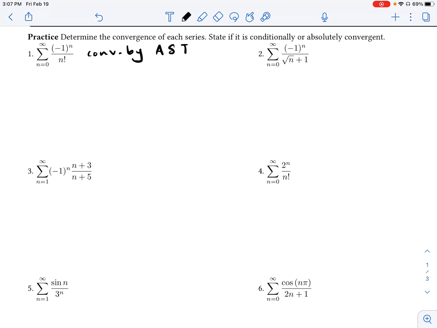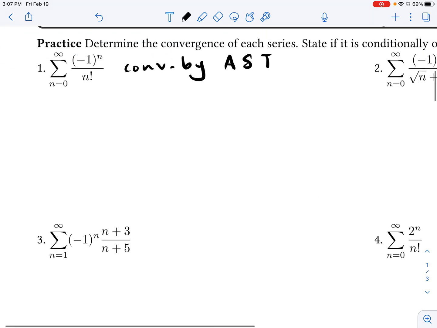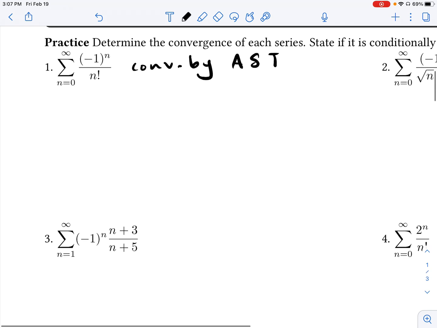And for the intent of this video, I'm not going to go into the details of why this converges by AST, but hopefully you see the limit of a sub n is equal to 0 and the terms do decrease in absolute value. So a common test that we will often use when we are determining absolute convergence is the ratio test. And the reason why the ratio test is so helpful is because since we're looking at absolute value and the ratio test already uses the absolute value of the ratio of terms, it's a natural fit.